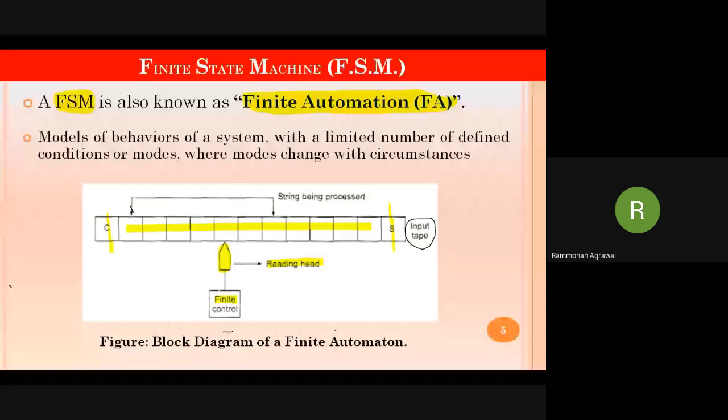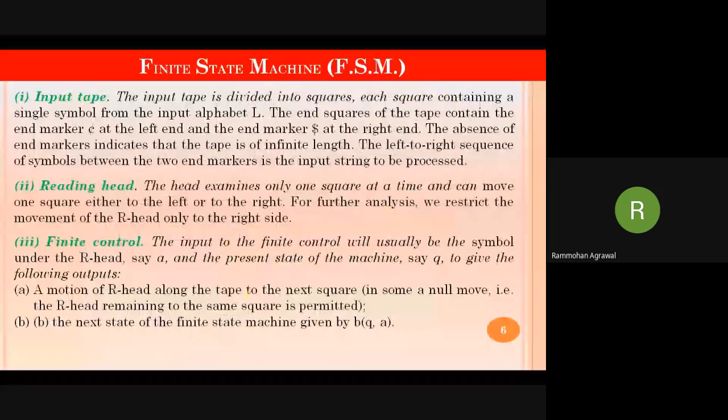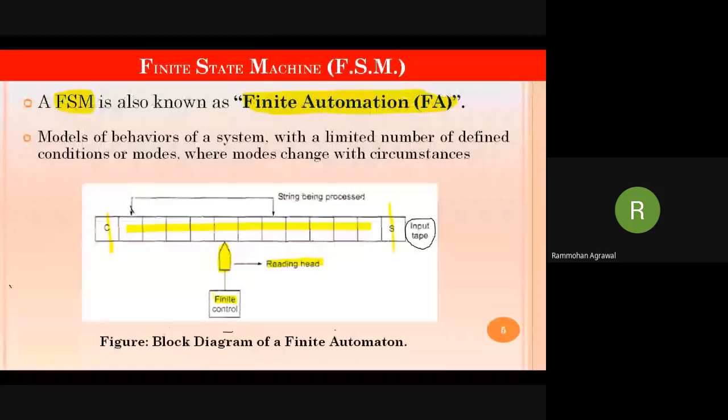And the third one is the finite control. This is the mechanism. So these are the three important characteristics of this finite state machine: the input tape, the reading head, and the finite control mechanism.